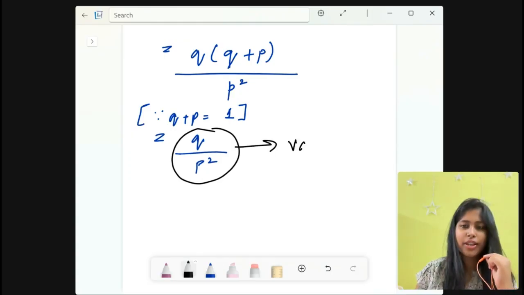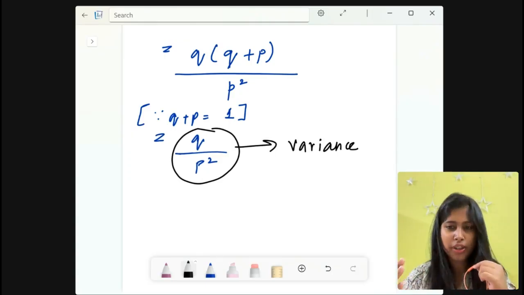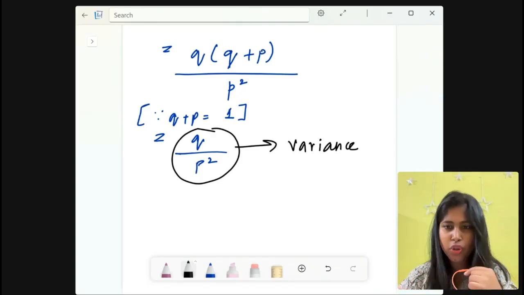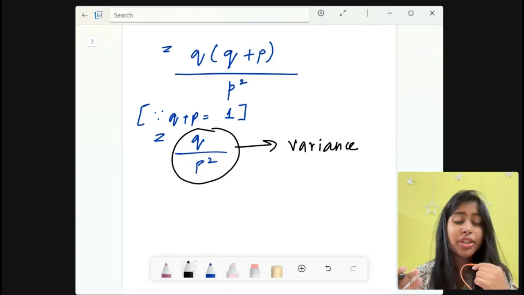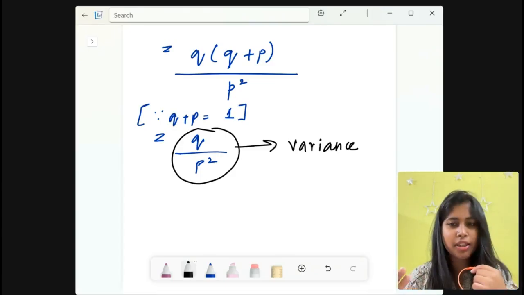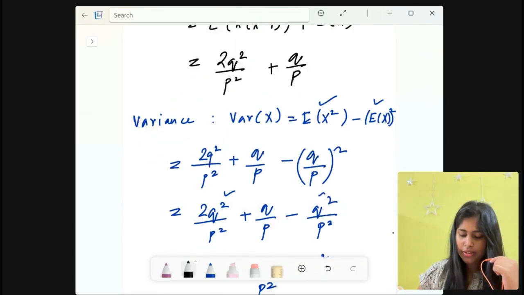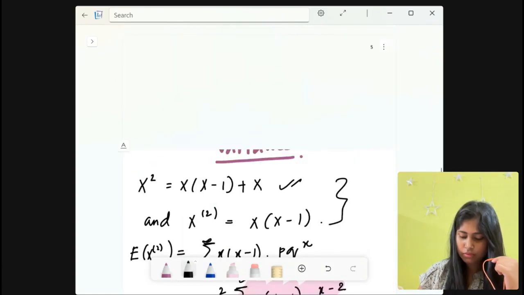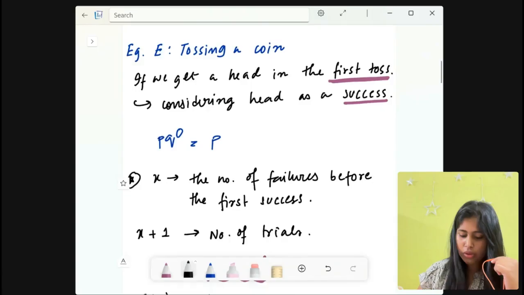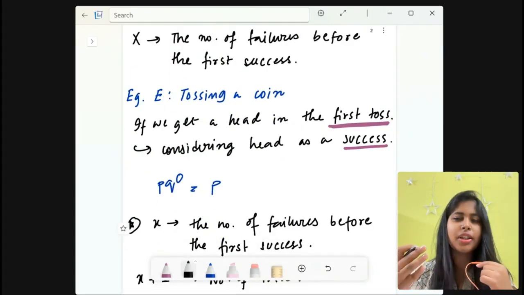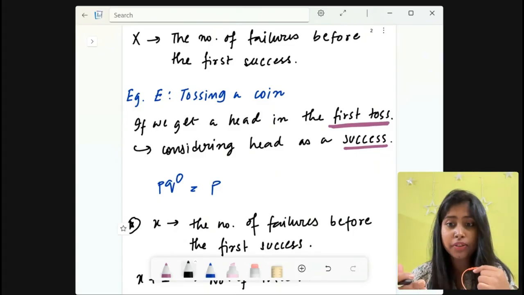So is this clear? Today we talked about what is geometric distribution, right? And we have discussed the parameters of it, which is p. And we discussed the PMF, which is p into q to the power x. And we also understood what x denotes here: the number of failures before the first success.